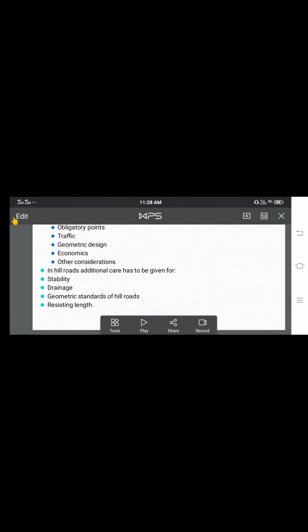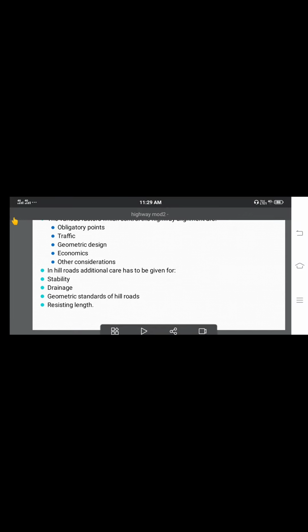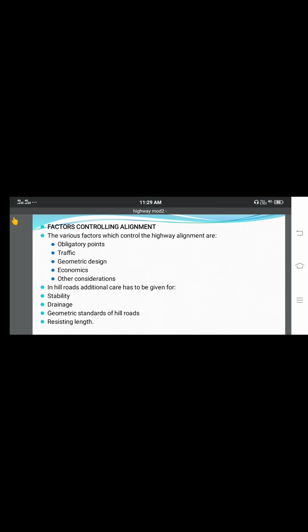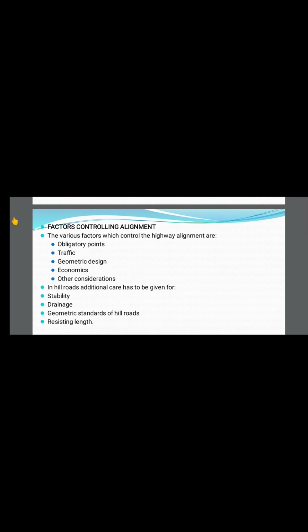Now we'll move to the factors controlling the alignment of the road. The various factors which control the highway alignment are obligatory points, traffic, geometric design, economics, and other considerations.